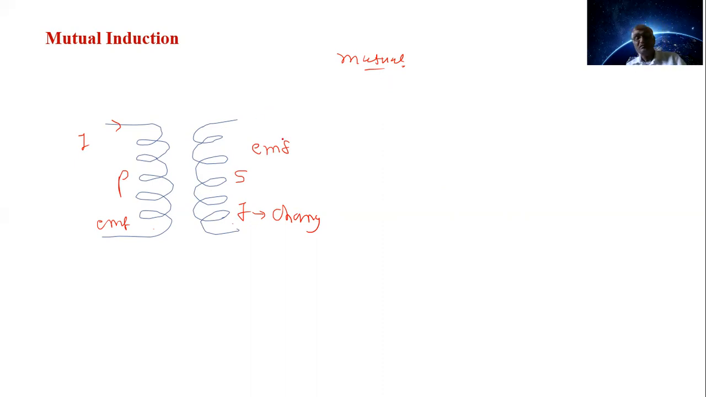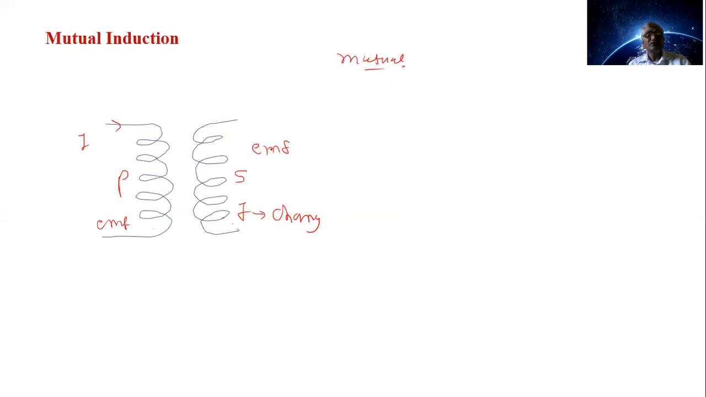Let us define it here. The phenomenon of production of induced EMF in one coil due to change of current in the other coil is called mutual induction.